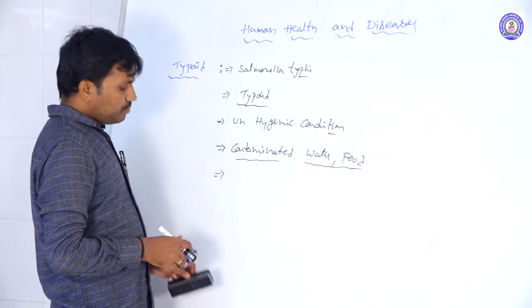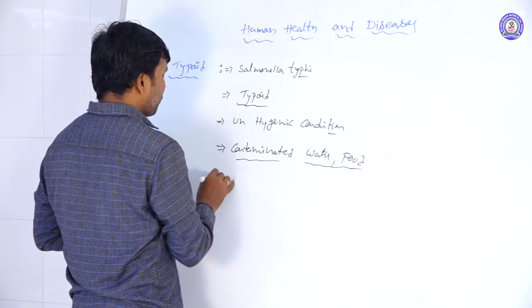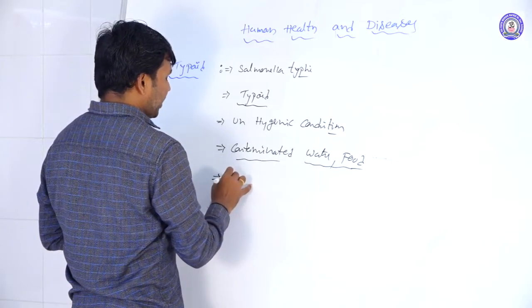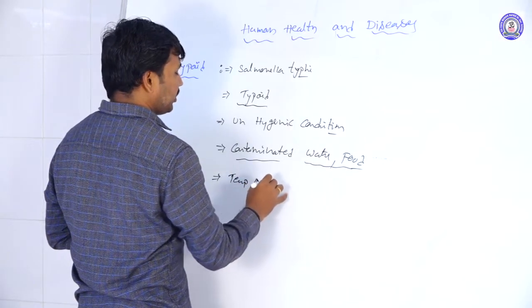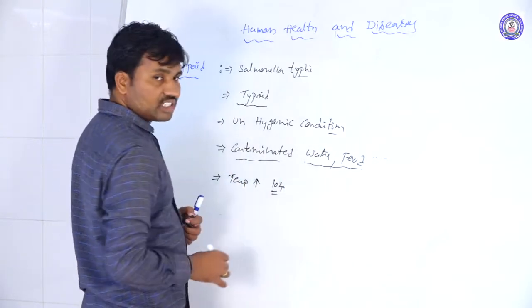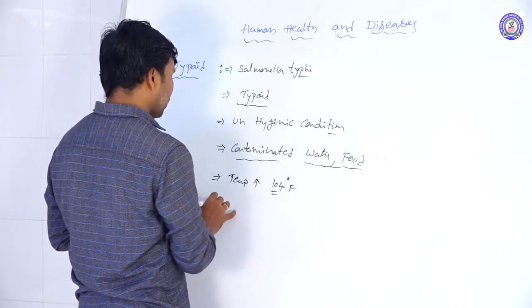What are the symptoms of typhoid fever? The body temperature rises to more than 104 degrees Fahrenheit, not centigrade.